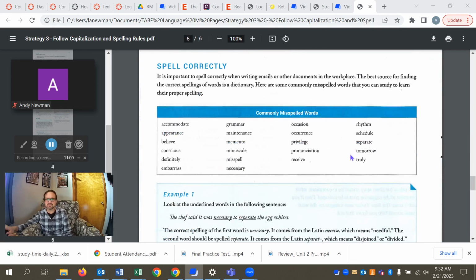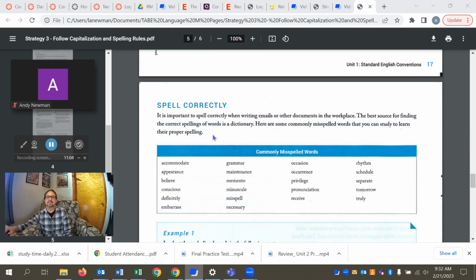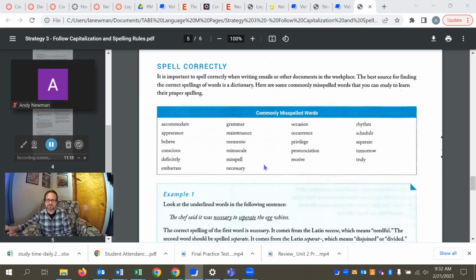All right, moving past the work to the last of our 3 instructional slides. This one is about spelling, and they've given you a list of commonly misspelled words. Not that you're going to have access to that when you take a test. You're not going to have access to a dictionary or Google when you take an official test. But I will say that it's worth your time to spend some significant time with these words and being able to spell them.